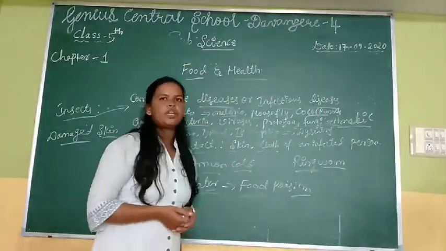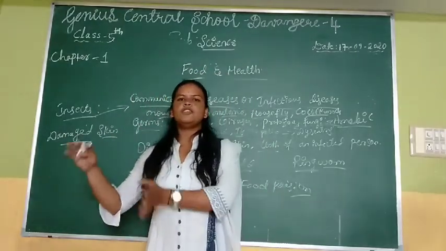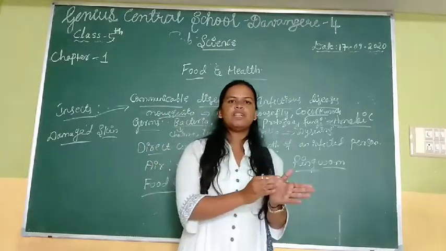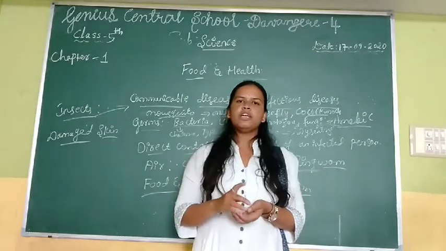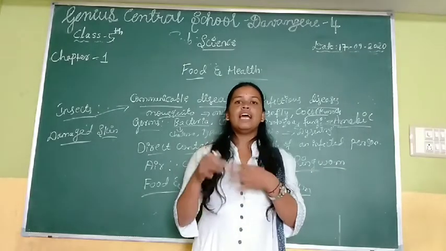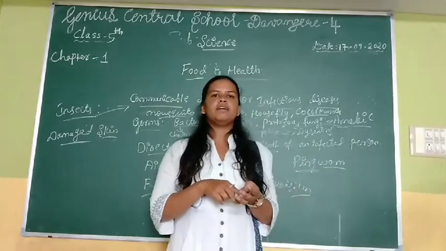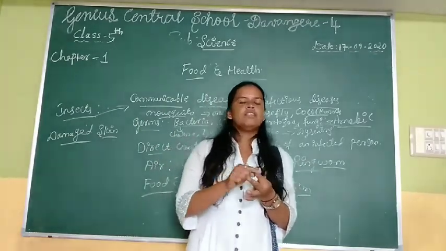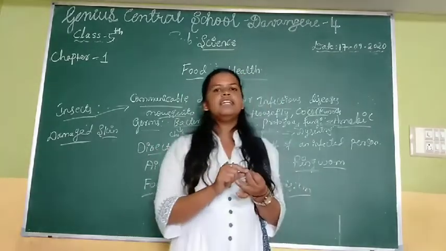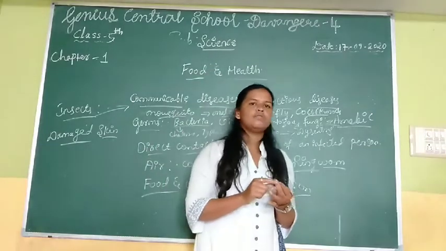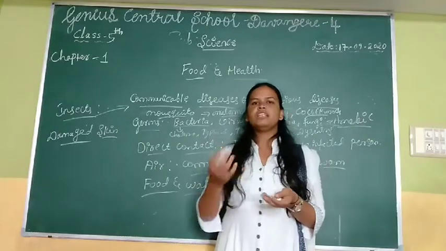This is the communicable disease. Communicable disease means the disease which can spread from person to person, from the infected person to another person. That is called the communicable disease. The communicable diseases spread with the help of some agents. Air is one of the agents of communicable disease spreading, and another one is food and water, and insects are also one of the agents, and even our damaged skin part also.